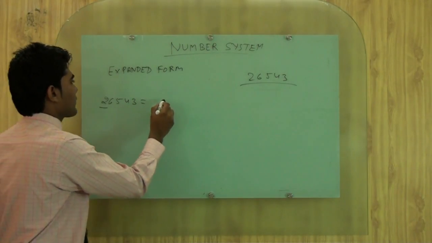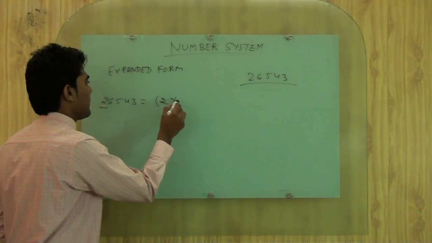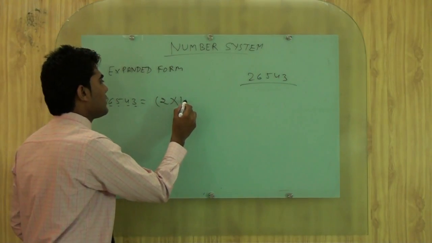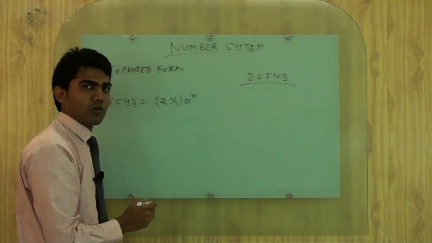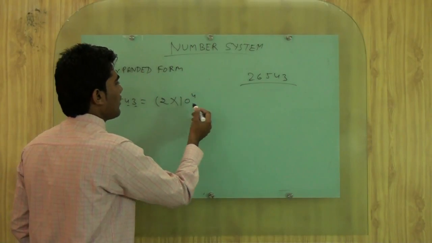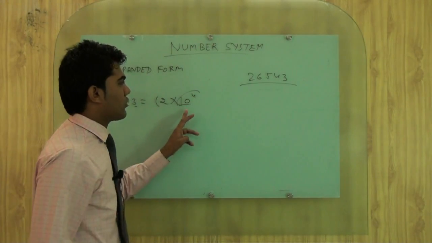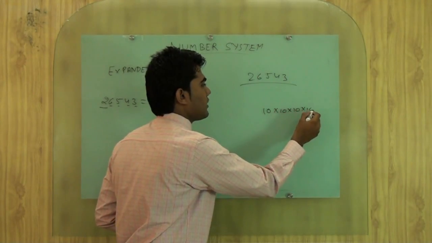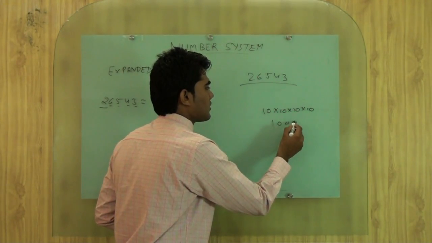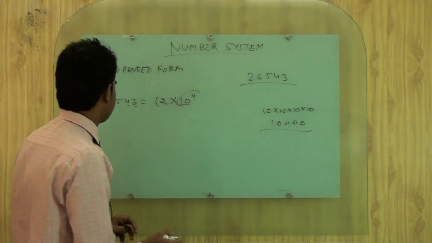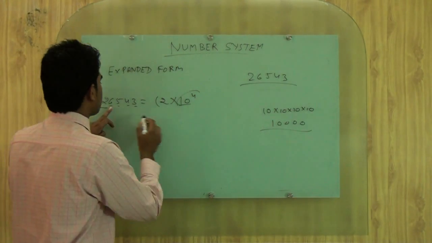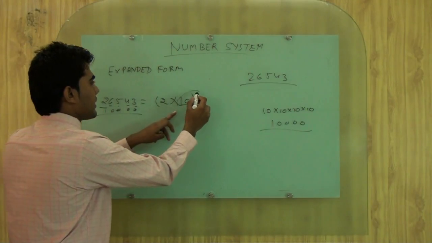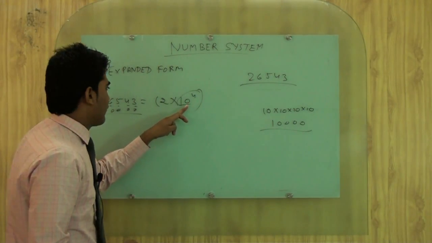For 2, firstly write down 2 multiply by 1. How many digits are there? 1, 2, 3, 4. So we can write 10 to the power 4. Or after calculating 10 to the power 4, how will you get it? 10 into 10 into 10 into 10, that is 10,000. So we can write 10 to the power 4.